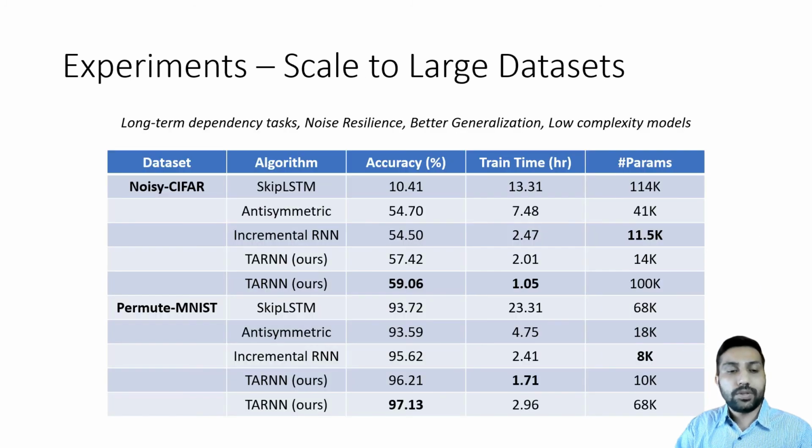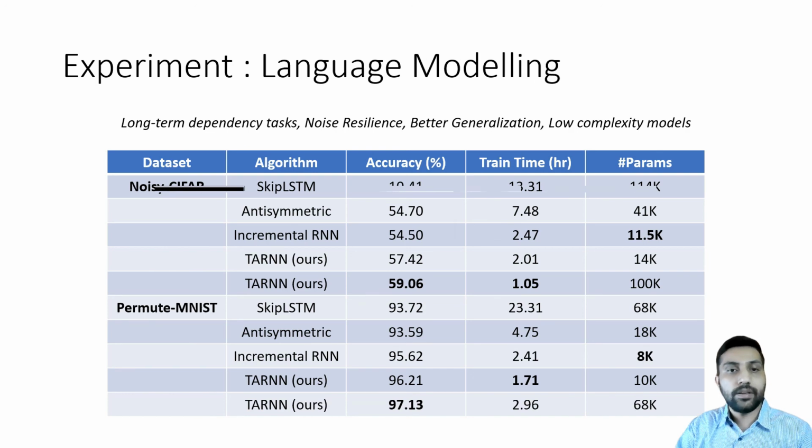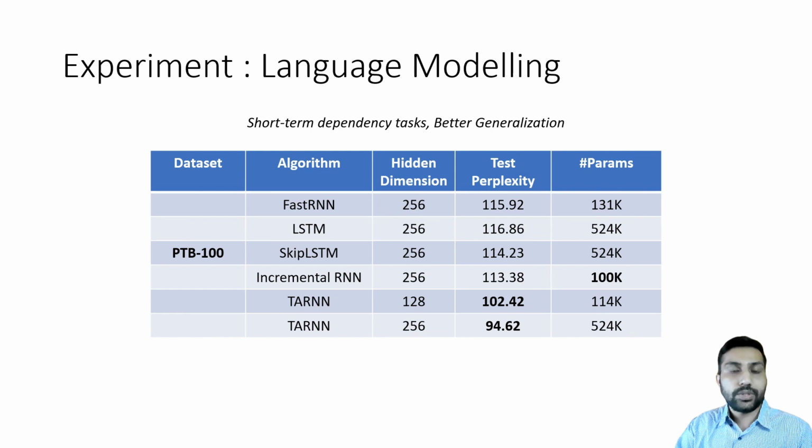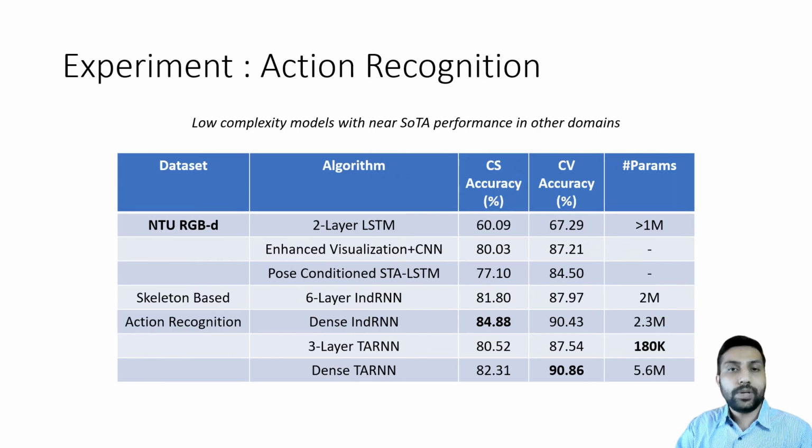Note that our architecture also scales well to large datasets and large time steps. In this case, T equals 1000. It learns long-term dependencies and allows noise resiliency. We achieve better generalization than state-of-the-art RNNs with low complexity models. TAN also adapts well to short-term dependency tasks like language modeling, where it achieves much better test performance. We also apply TAN to skeleton-based action recognition, where it achieves competitive performance with very small models.